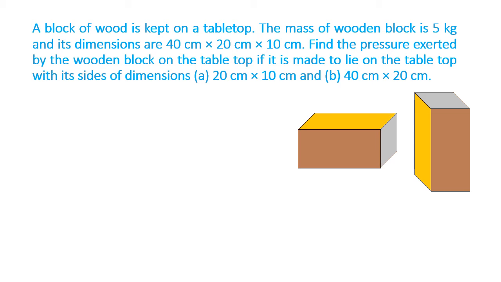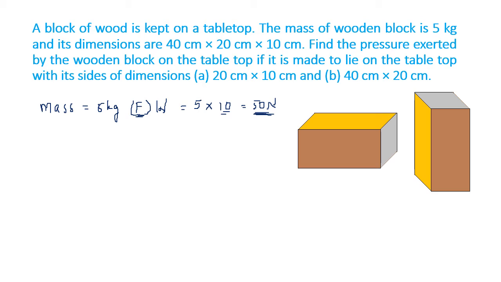Now we'll see one example here. We have a block of wood kept on a tabletop. The mass of the wooden block is 5 kg. If the mass is 5 kg, what is the weight? 5 into 9.8, or we'll take it as 10 just now, so it is 50 Newton. What is 10 meter per second square? Acceleration due to gravity. So weight is also the gravitational force or downward force acting on the body. The thrust on the body in the downward direction is 50 Newton.